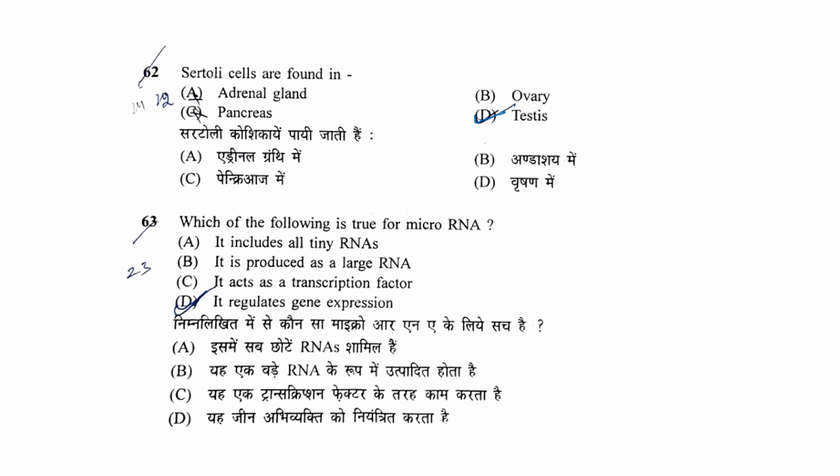Which of the following is true for microRNA? It includes all tiny RNAs. It is produced as a large RNA. It acts as a transcription factor, or it regulates gene expression. So the correct answer is D. It regulates gene expression. All these are incorrect.